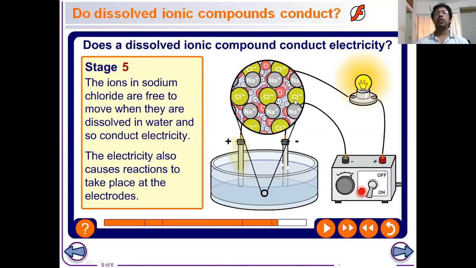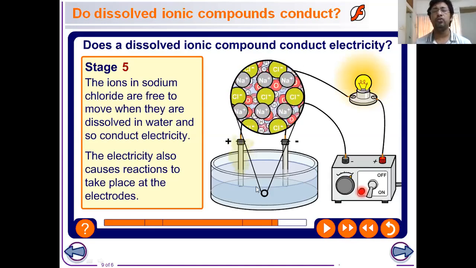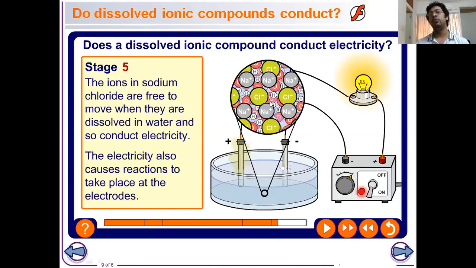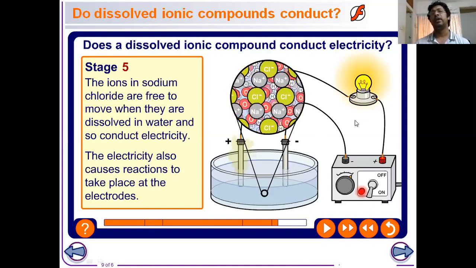In the solution, as the ionic compound is dissolved in water, the ions are moving. We can see it from this slide. And as the ions are moving, it is capable of conducting electricity.